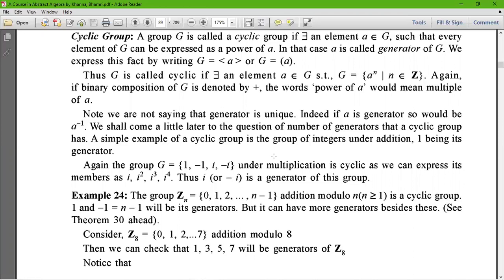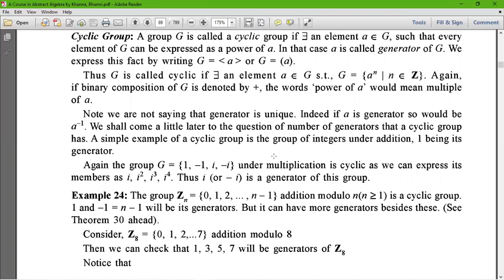And we already saw that the generator may or may not be unique. That means more than one generator of a group may be possible for a cyclic group.